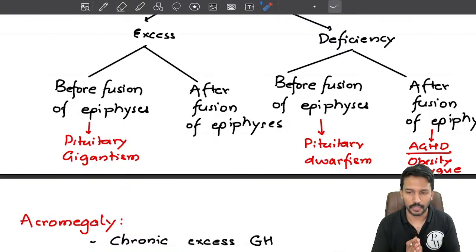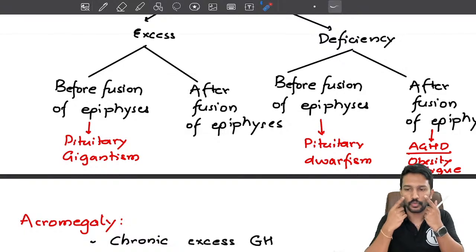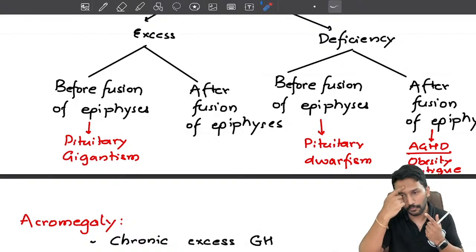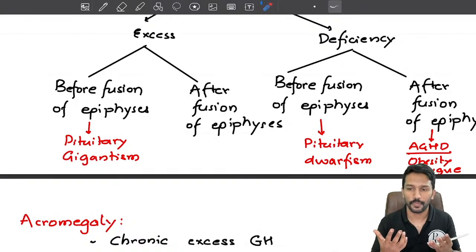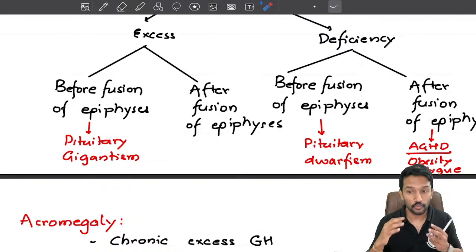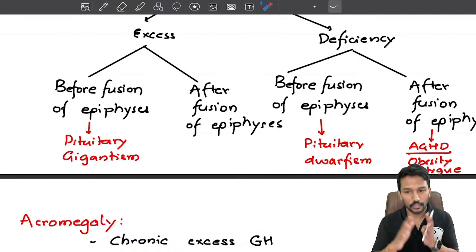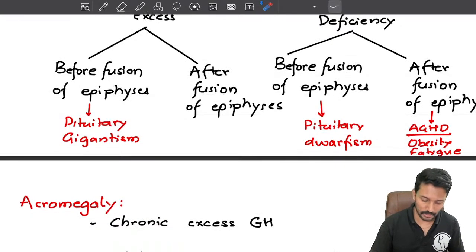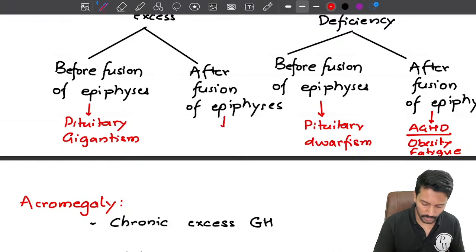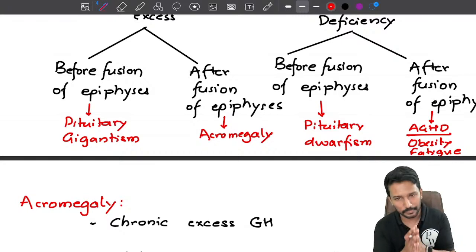Enlargement of hands and feet, right? Your facial bones like maxilla, then the forehead and mandible can grow. They will continue to grow. Soft tissues will grow, right? So when this growth happens, we call that condition acromegaly, right? Why are we calling it acromegaly? Because here the growth is of acral parts. Acral means hands and feet.